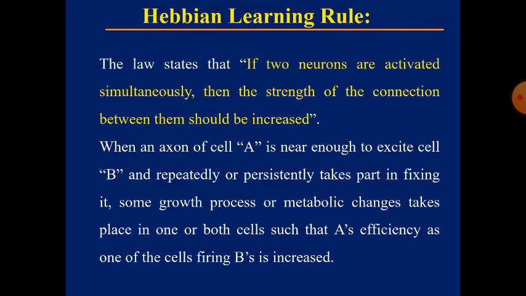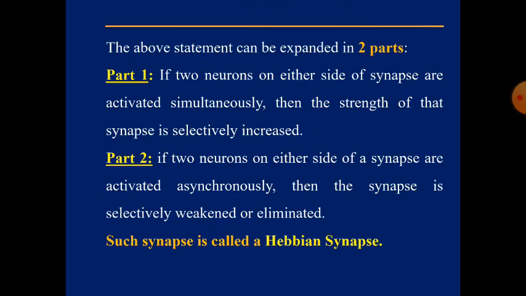The Hebbian rule can be divided into two parts. The first part says that if two neurons on either side of a synapse, where we know a synapse is a place where two neurons are connected, are activated simultaneously, then the strength of that synapse is increased. That's what part A says.